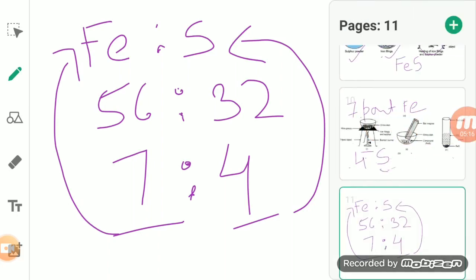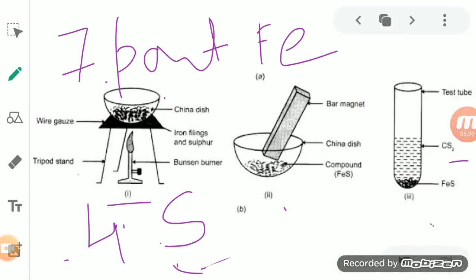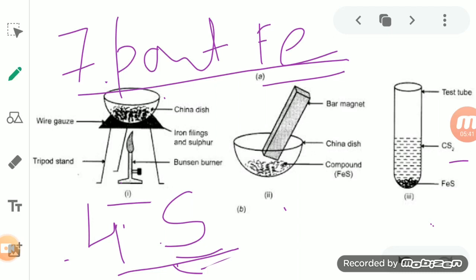What happens if we take a greater amount of iron or a greater amount of sulfur? The excess part, beyond the 7 parts of iron and 4 parts of sulfur, remains unreacted.